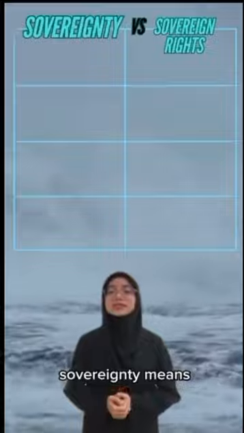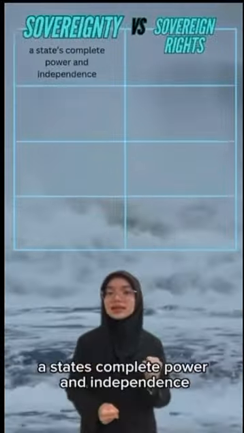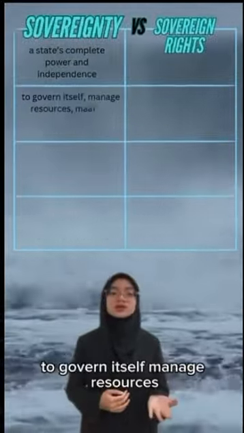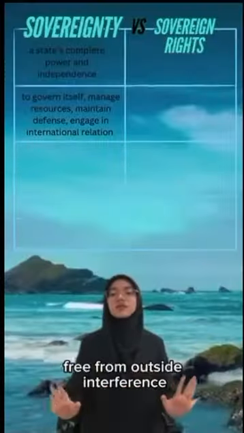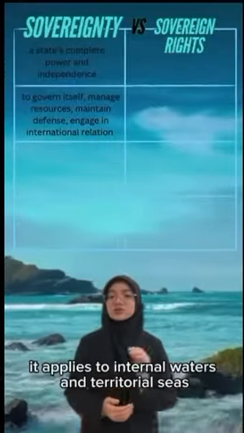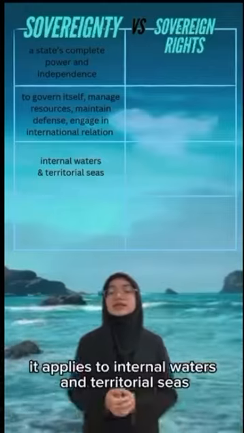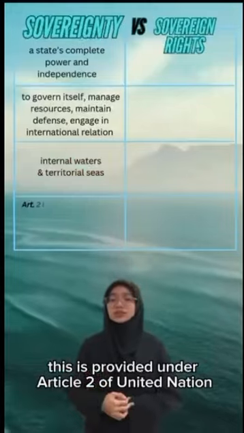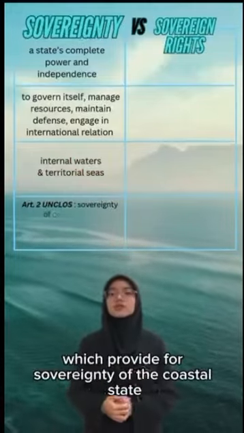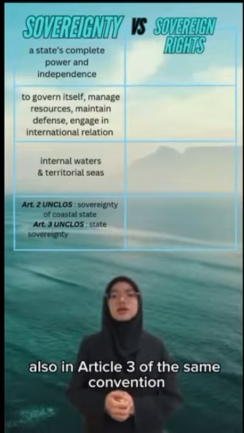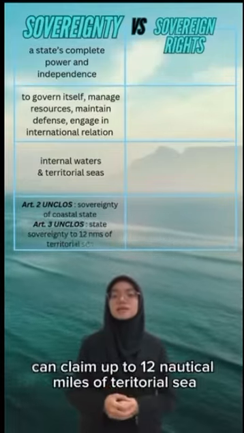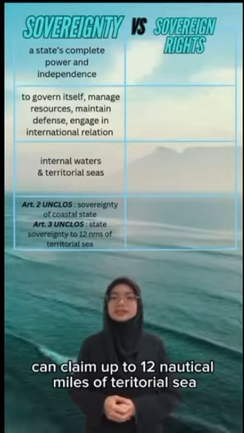Basically, sovereignty means a state's complete power and independence to govern itself, manage resources, maintain defense, and engage in international relations, free from outside interference. It applies to internal waters and territorial seas. This is provided under Article 2 of the United Nations Convention on the Law of the Sea, which provides for sovereignty of the coastal states. Also, Article 3 of the same convention mentions that a state can claim up to 12 nautical miles of territorial sea.